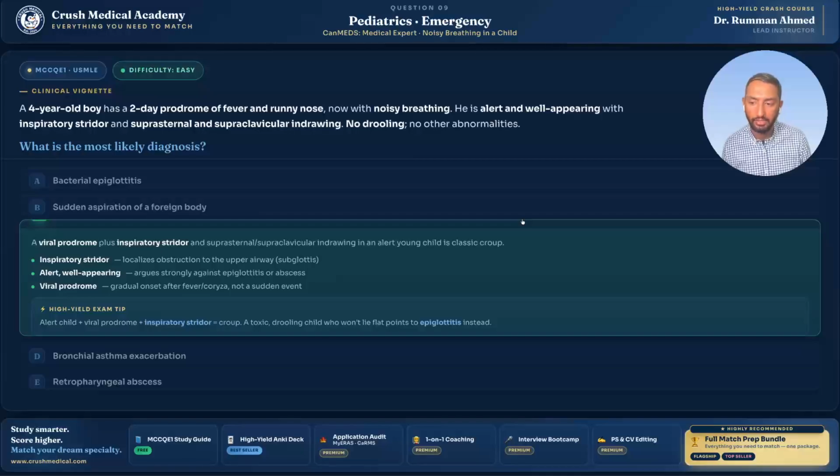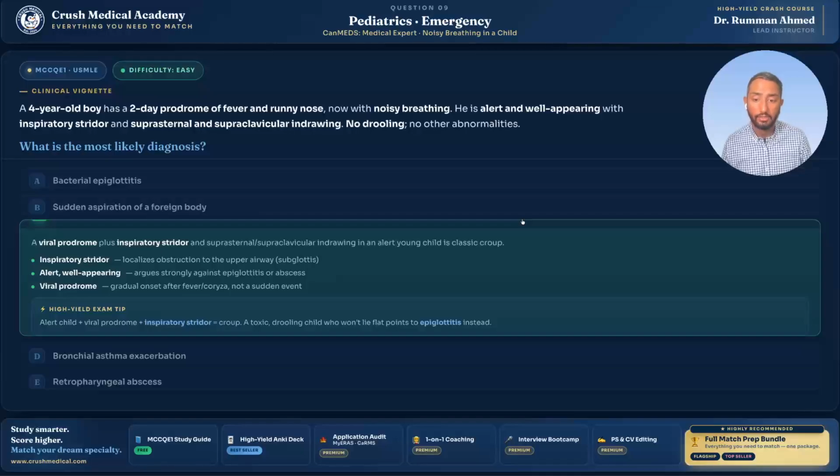And of course, because it's a viral sickness, you will have this viral prodrome. So you have this fever, coryza, and it's not a sudden event where they just out of nowhere have severe symptoms. So they do have this viral clinical picture that we can establish as part of their history. And quickly, we'll go over the high yield exam tips. Alert child, viral prodrome, and now they have this inspiratory stridor. This is classic croup, okay?